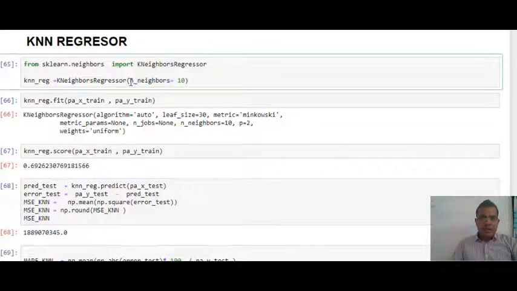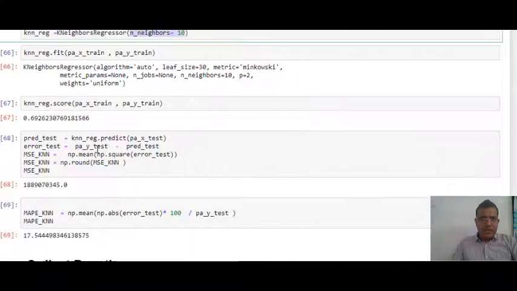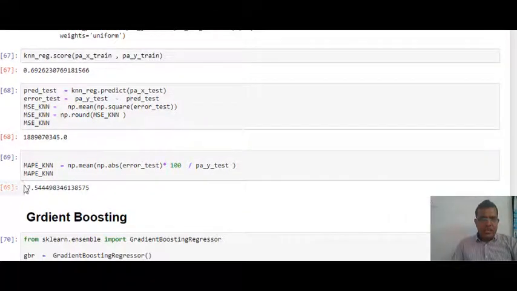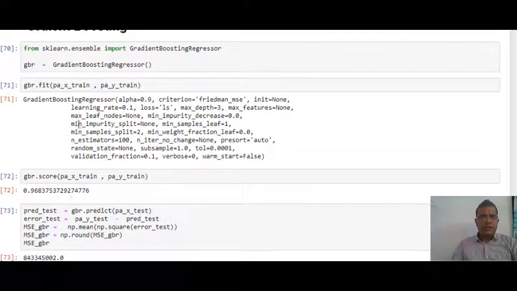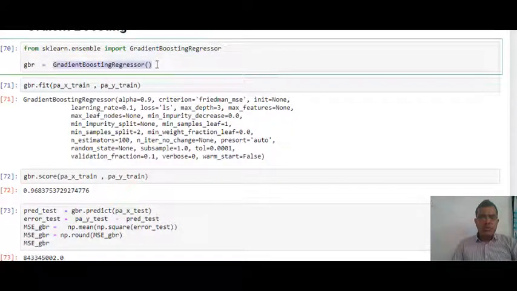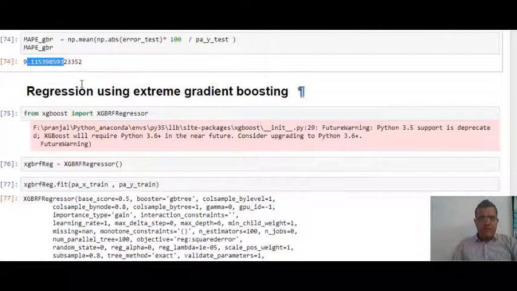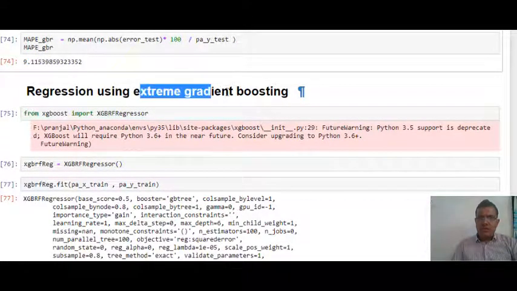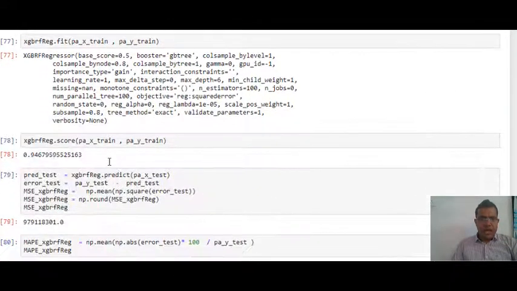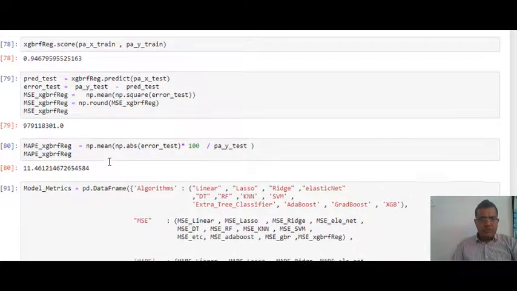Then the next algorithm, that is your gradient boosting. So I'm doing my gradient boosting regressor, and the MAPE is 9.11. Then I'm using extreme gradient boosting, and I get its MAPE as well. And now I want to compare. So this is what I'm doing at line number 81, let's discuss.